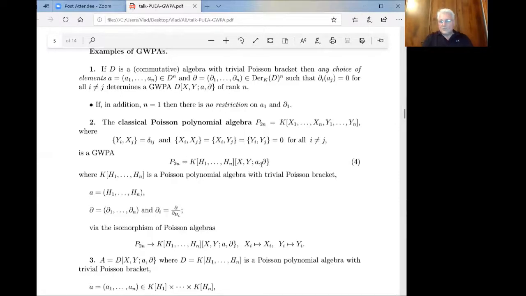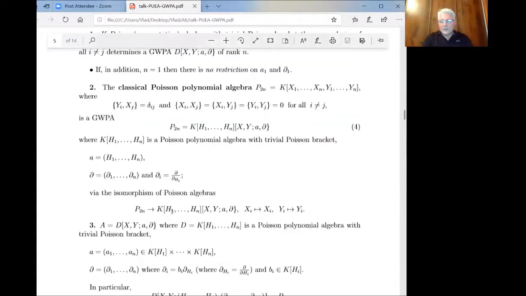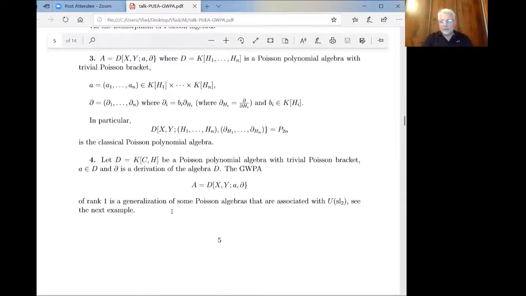And we choose the derivations of this ring, which are the partial derivatives, so the map is natural. But of course, in this construction we can replace this polynomial by any polynomial in H_i, and here we can multiply by any polynomial in H_i. The conditions for the existence of the generalized Weyl Poisson algebra are satisfied, since we have this large class of algebras.